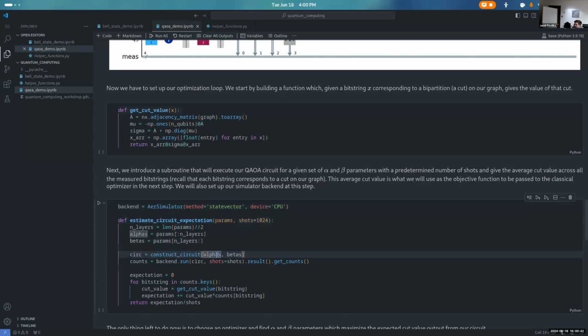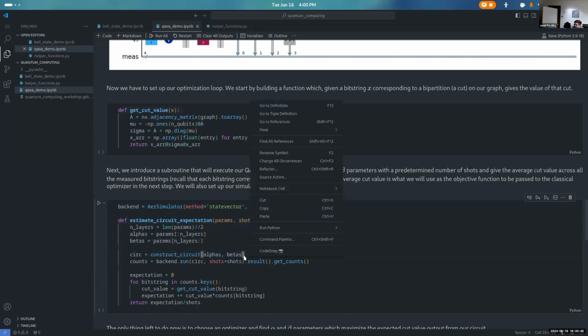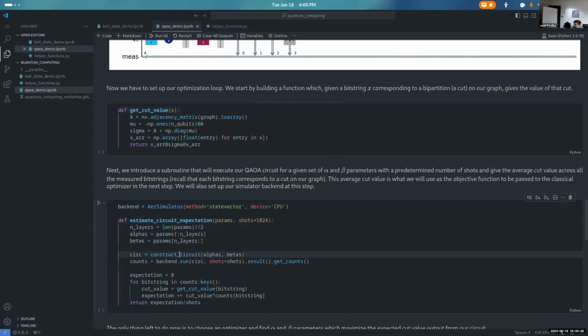And then this circ is going to use the function that we defined before to actually construct our circuit in line here. So we construct our circuit and then we run our circuit with shots as the parameter that we defined here. And we do our dot result dot get counts. So we have our counts from a single run of our quantum circuit, a single execution of our quantum circuit, with, in this case, I've set the default to be 1024 shots.